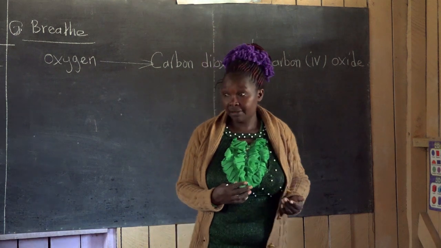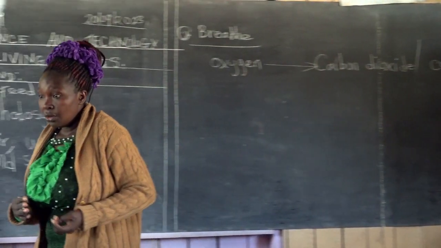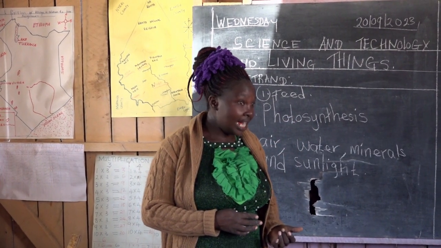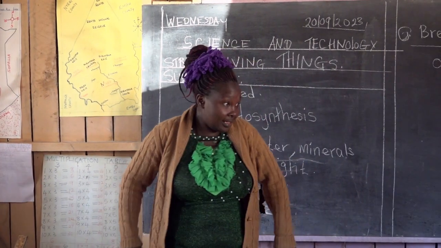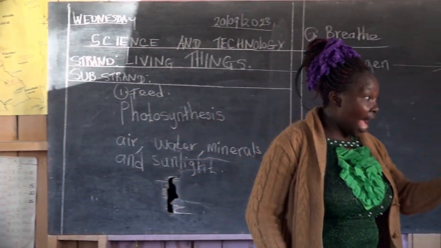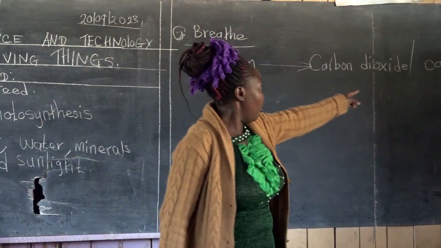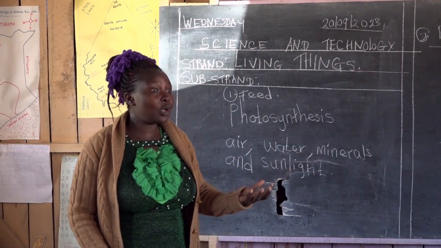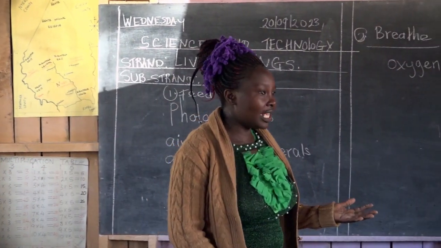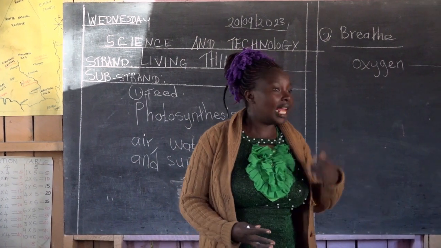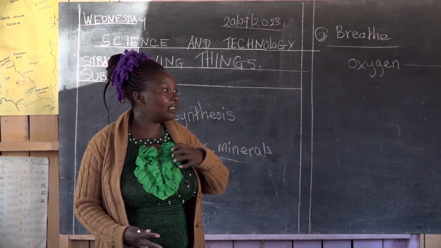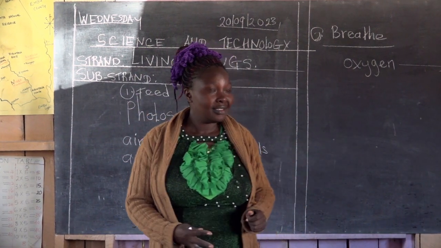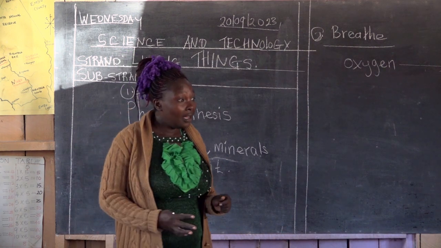Oxygen. Very good. And it is coming from the plants. And the plants take carbon dioxide from us. We are breathing out carbon dioxide. That's why we say we plant a lot of trees, because they give us the fresh air, the oxygen. We breathe in the oxygen. Then we breathe out what? Carbon dioxide.